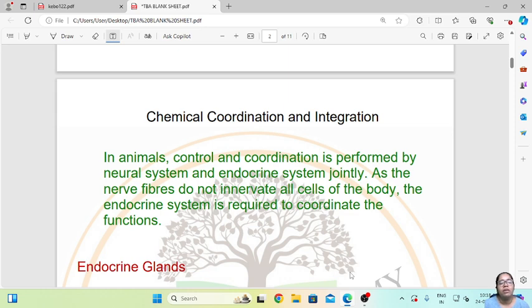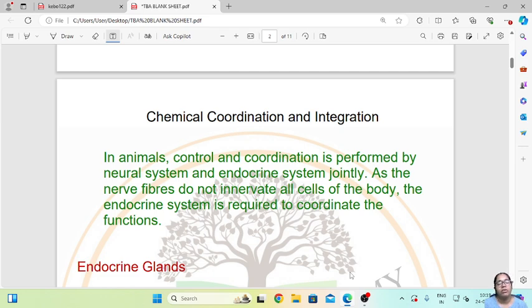So today what we are going to study is the chemical coordination and integration of our body, that is governed or done by the endocrine system. As the nervous fibers do not innervate all the cells of the body, the endocrine system is required for the control and coordination of the functions of the body. So this is why chemical coordination and integration is very essential in the human body. Today we are going to study about them in detail.